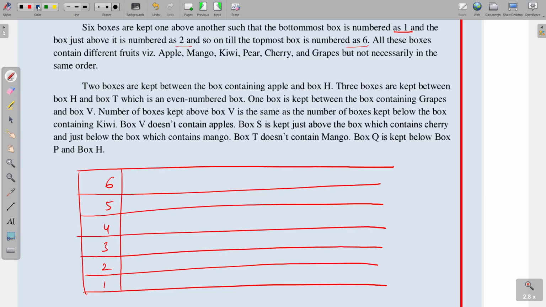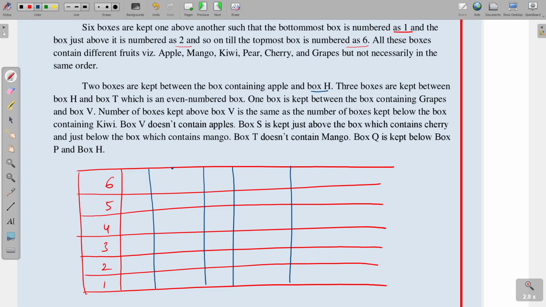Next, 2 boxes are kept between the box containing apple and box H. So each box has one name, an English alphabet, and also a fruit. So in total we are getting 3 columns. See the first one, it is the box name and fruit. Next, the second possibility, box name and fruit.